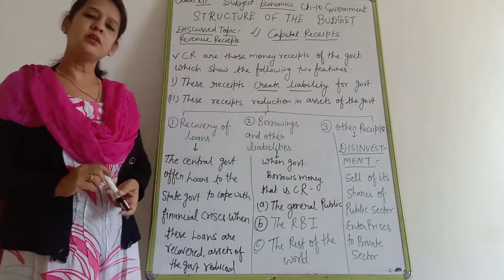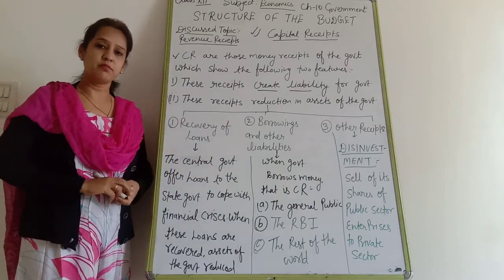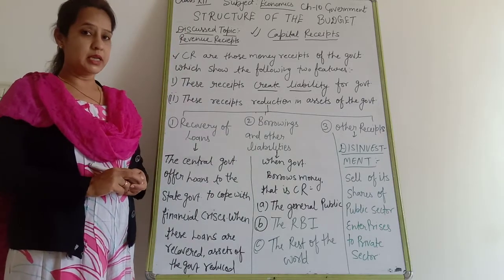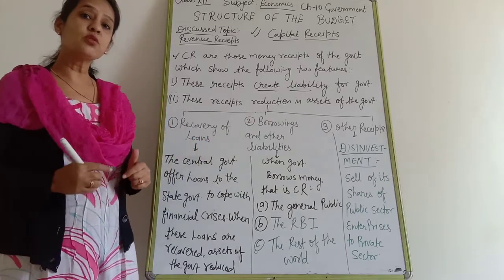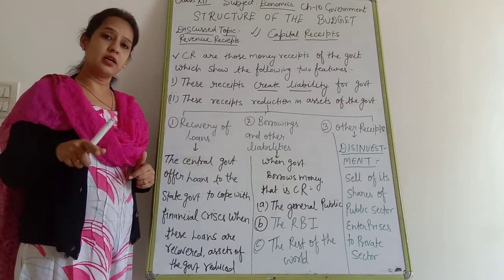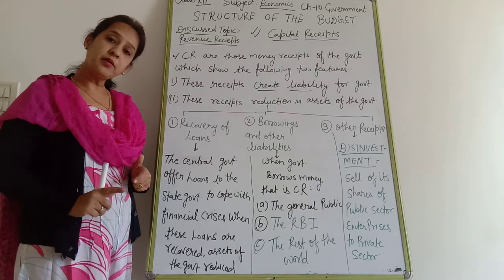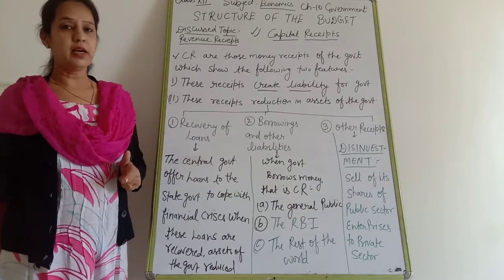Next, other receipts. Other receipts mostly include disinvestment. Disinvestment means when the government sells its shares from public enterprises to private enterprises.